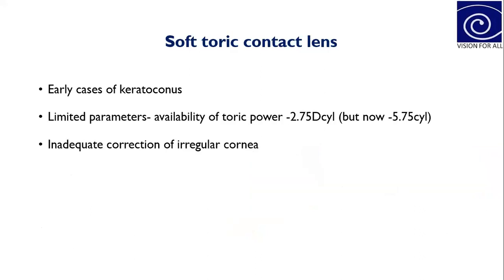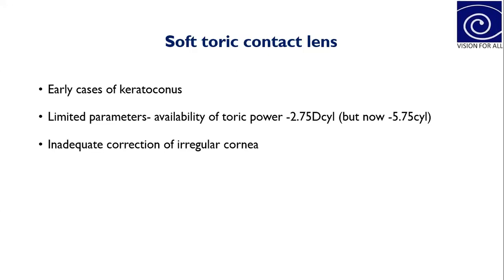Again, early cases of keratoconus can be corrected with these soft toric contact lenses, although they have limited parameters available. Previously it was available only up to minus 2.75 diopter cylinder, but now it's available up to 5.75 diopter cylinder from Cooper Vision. The patient will not be comfortable with soft toric contact lenses in moderate or advanced keratoconus because of higher order aberrations.